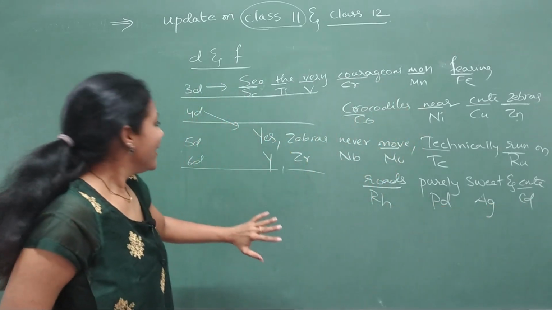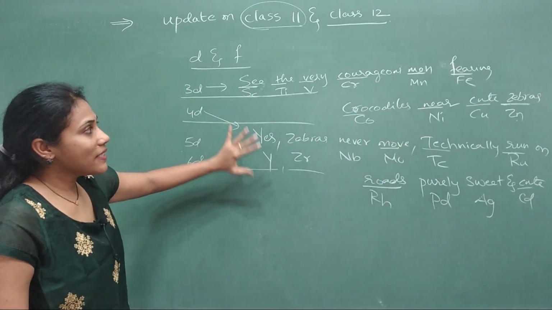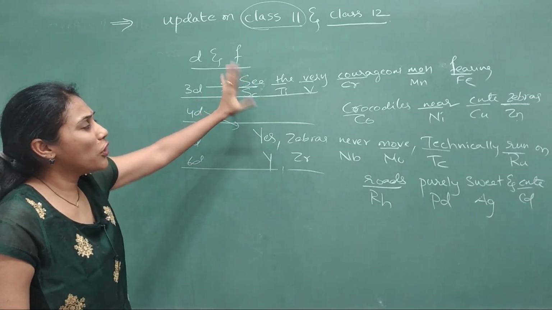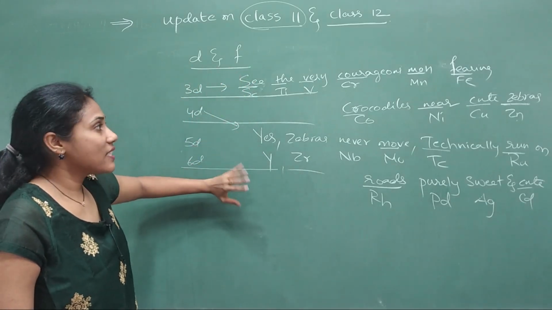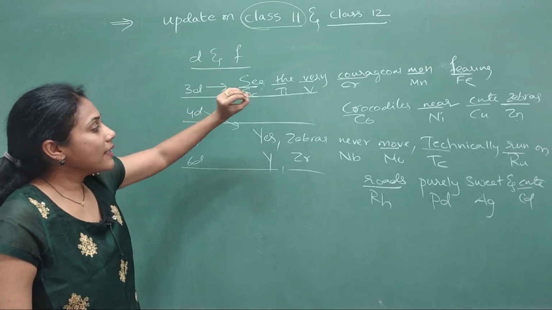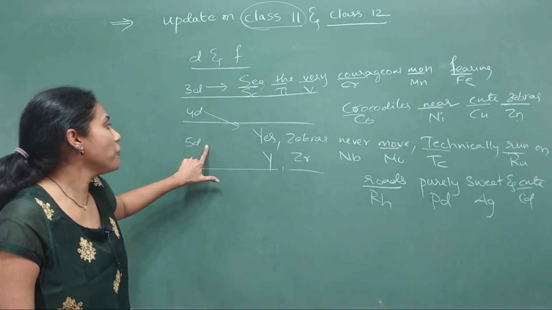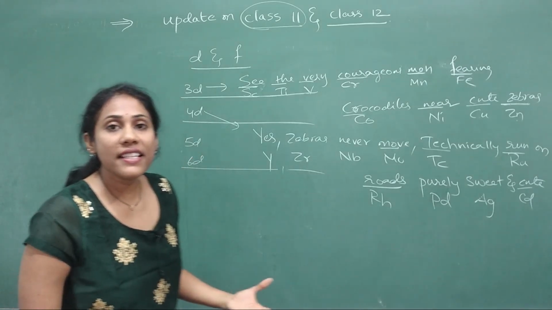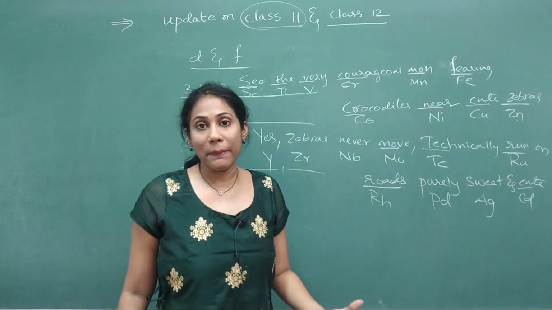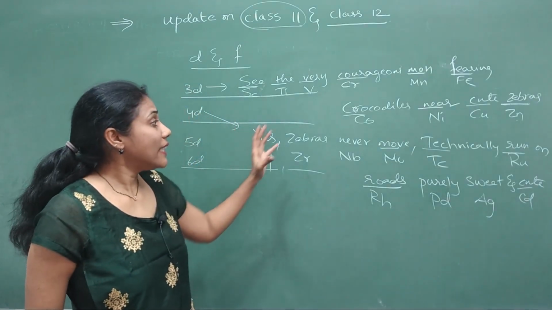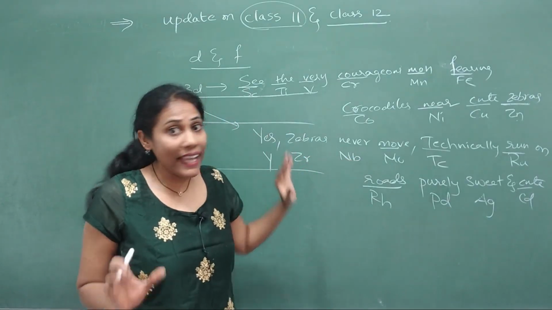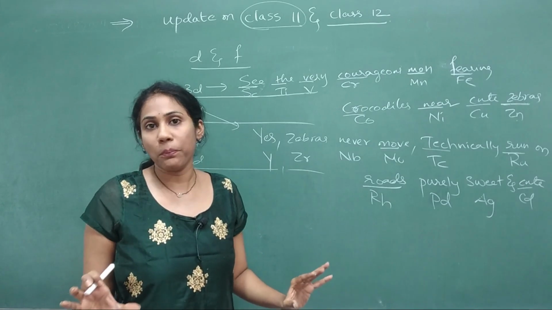See, look over here. See how easily you can remember the sentences. Sentences also do not have too many difficult words. Okay, with simple English language I framed these sentences. Likewise, you have a sentence for 5D series also. You have a sentence for F block elements to remember. Okay, so remembering their sequence and their electronic configuration is very, very important, guys.